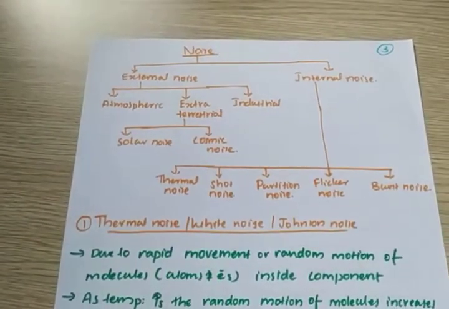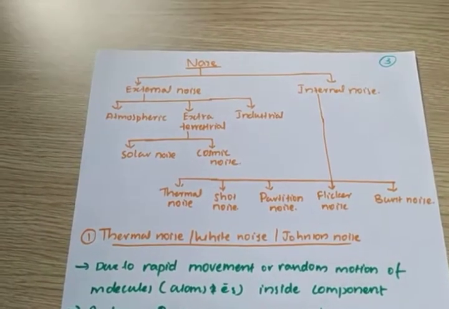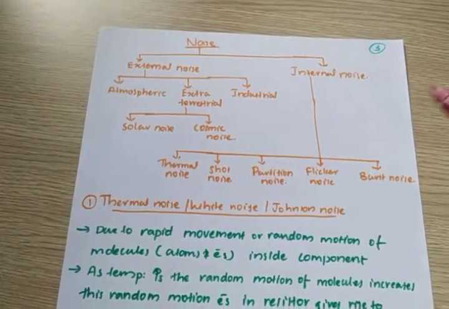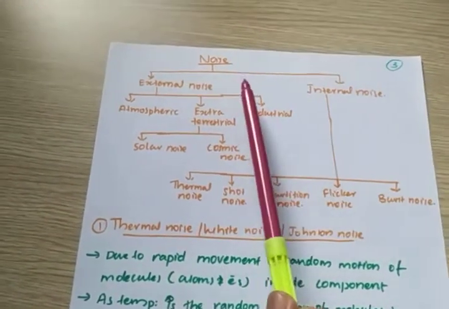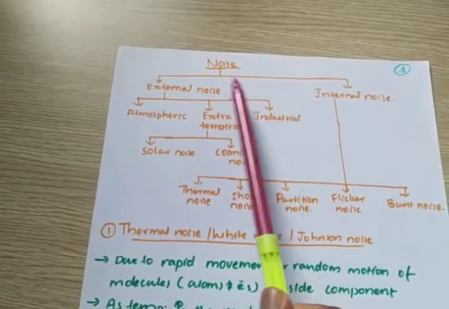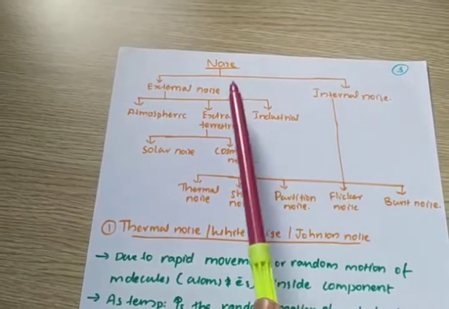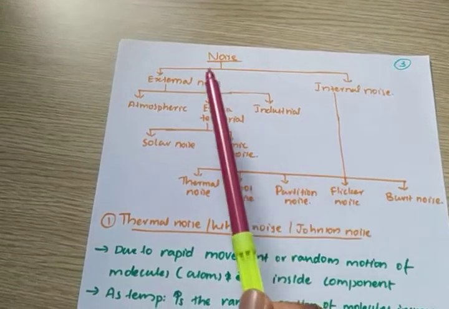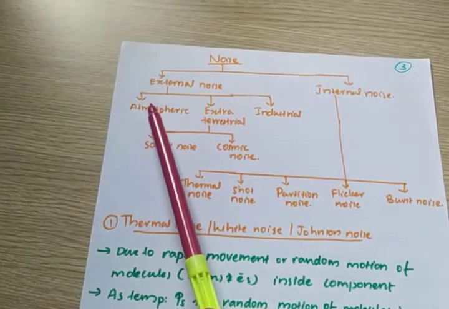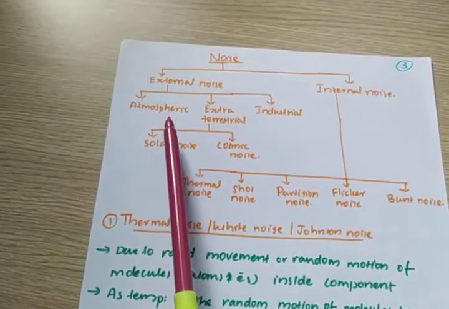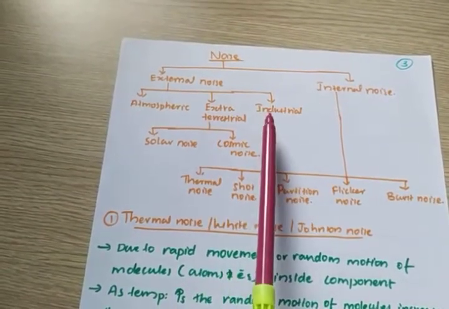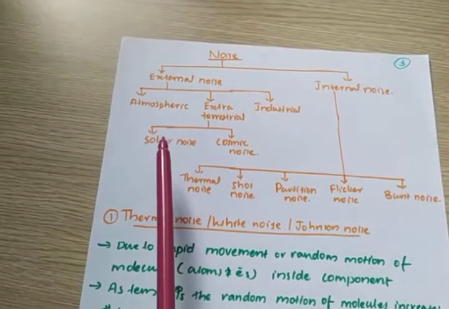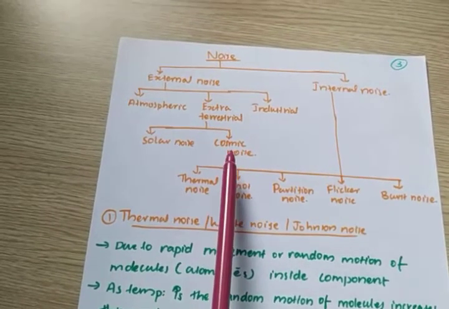Welcome to today's lecture. Today we will discuss noise. Noise is mainly classified into two categories: external noise and internal noise. External noise is classified into three: atmospheric, extraterrestrial, and industrial. Extraterrestrial noise is again classified into solar noise and cosmic noise.